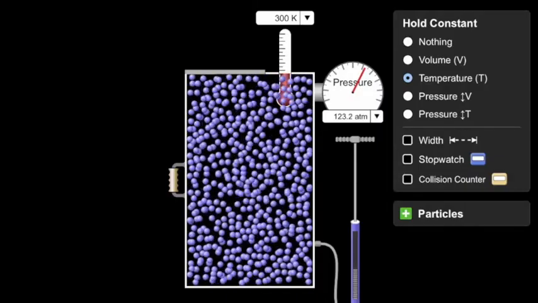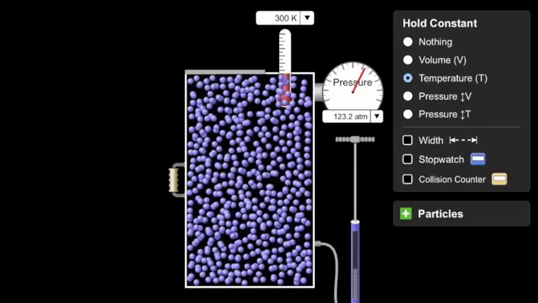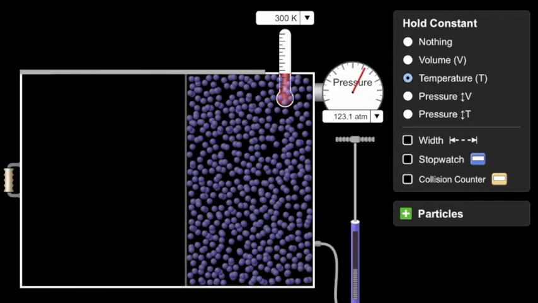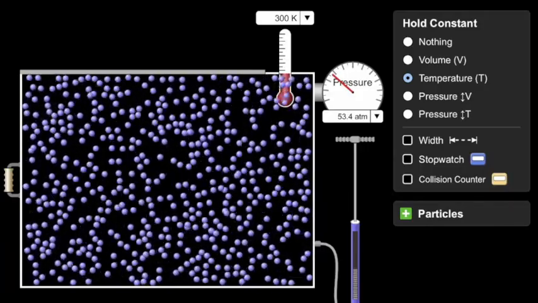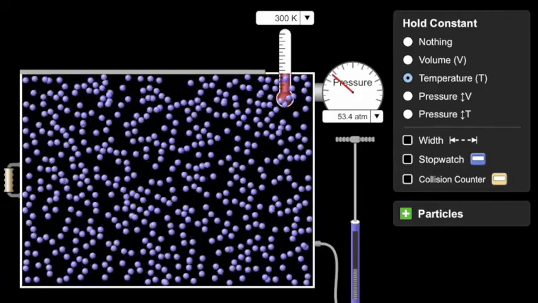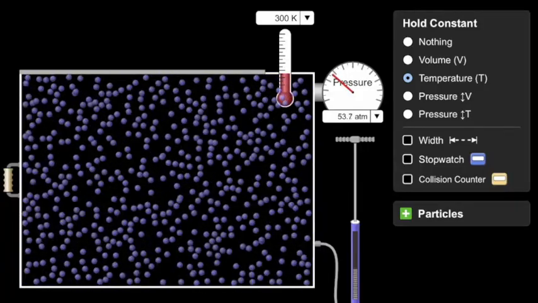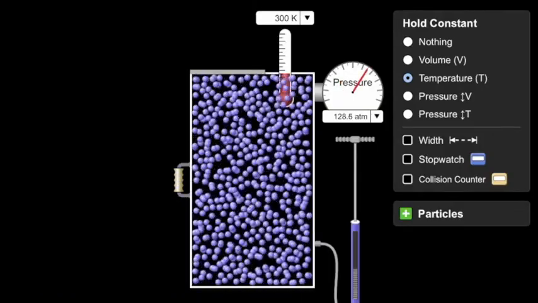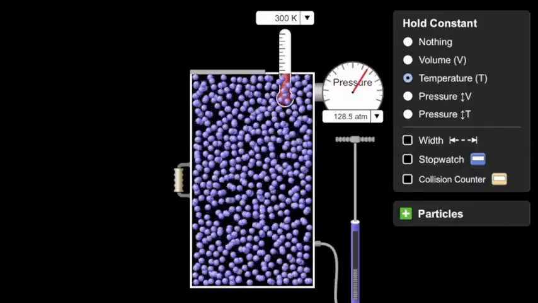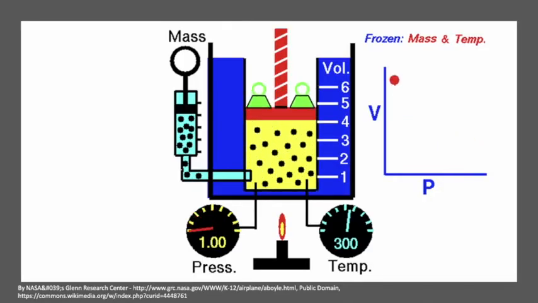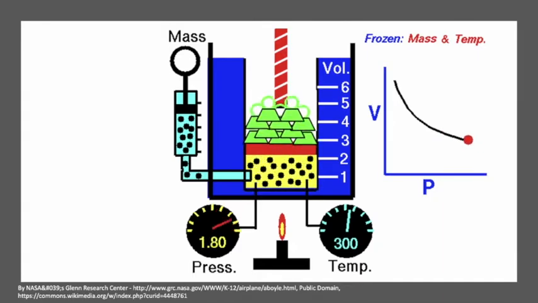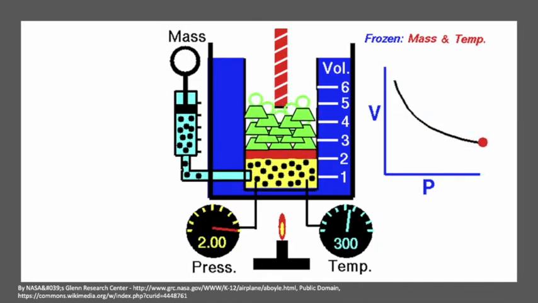Now, let's use this PhET simulation to explore this further. If we increase the volume, we see that the pressure must decrease in order to hold the number of moles and the temperature constant. If we decrease the volume, we see that the pressure increases. It works the other way too. Increase the pressure and the volume will decrease. Decrease the pressure and we see that the volume increases.